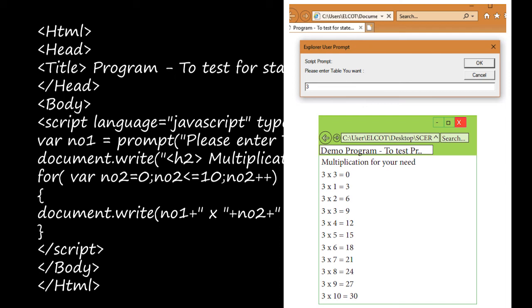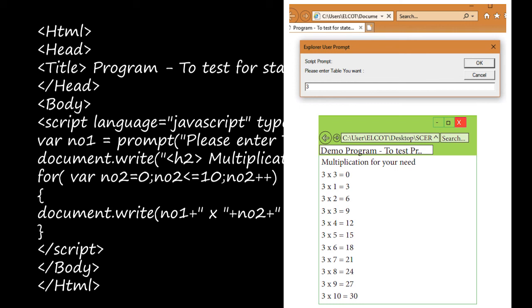Here in page number 323, we have given with a small mistake. In the first line, if you see 3 into 3 is equal to 0, they are given. But actually here NO2 is 0, right? Here in for statement we have mentioned 0. So in the first line, we'll get the value 3 into 0 is equal to 0. Okay. In the next line, since we have used the increment operator, the value of NO2 will be 1, right? And the next line 2, next line 3, next line 4. Likewise, in each line it will increment by 1 and we'll get the output.